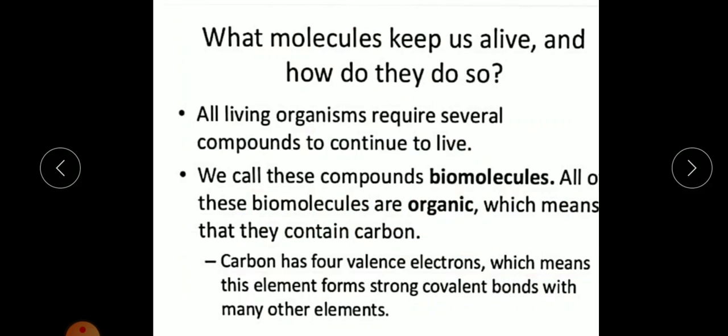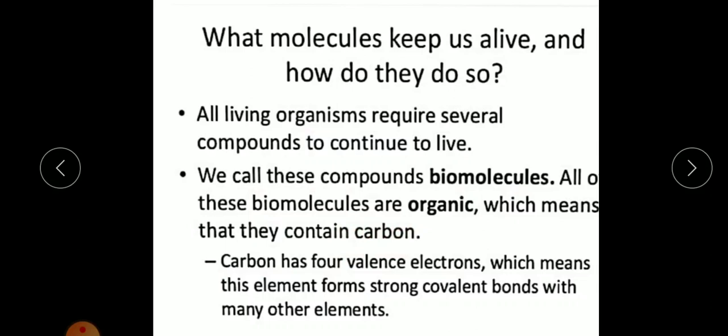What molecules keep us alive and how do they do so? All living organisms require several compounds to continue to live, and these compounds we call biomolecules. Biomolecules are also known as molecules of life. All of these biomolecules are organic, which means that they contain carbon. So biomolecules are generally organic compounds, and when you say organic compounds, there is always carbon present.